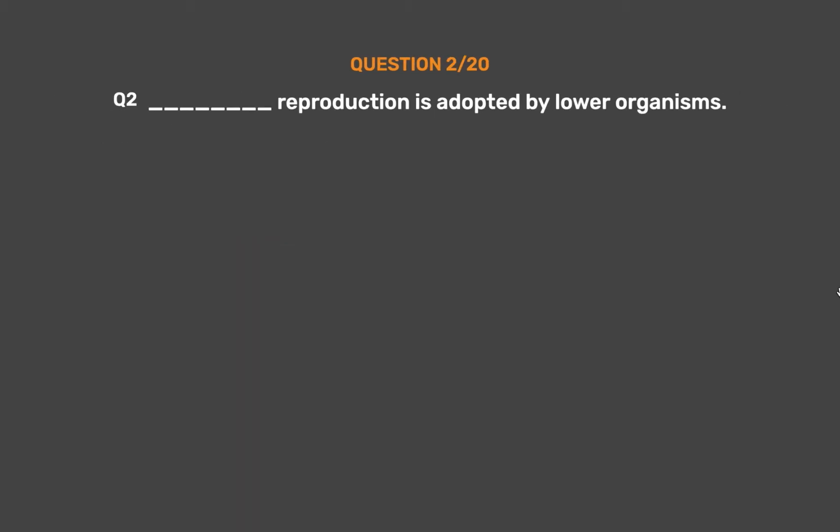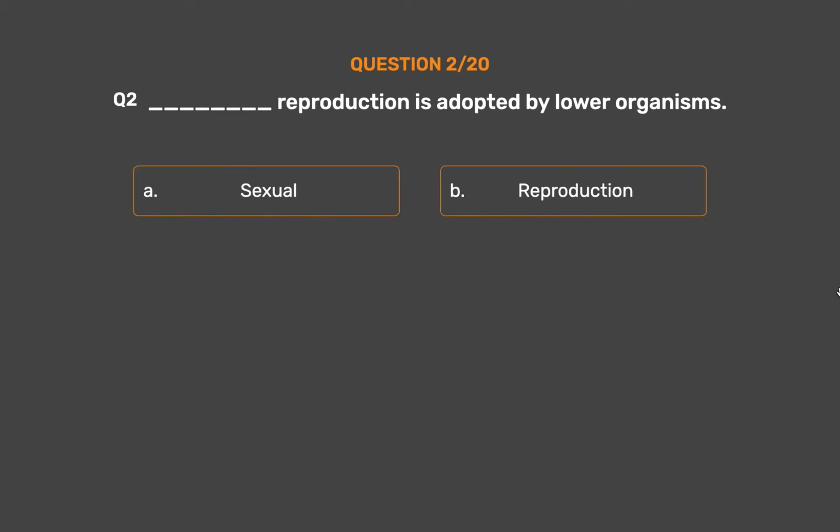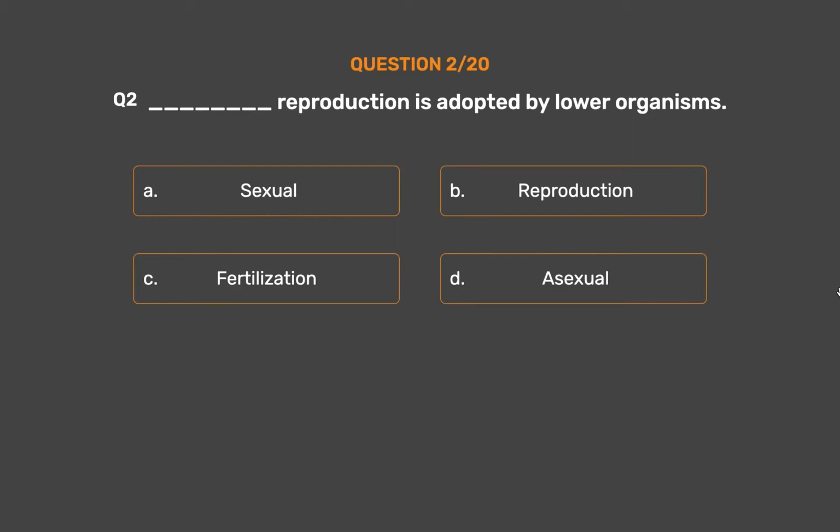Question number 2. Reproduction is adopted by lower organisms. Option A, sexual. Option B, reproduction. Option C, fertilization. Option D, asexual. The correct answer is Option D, asexual.